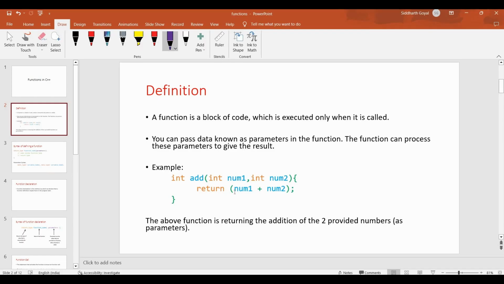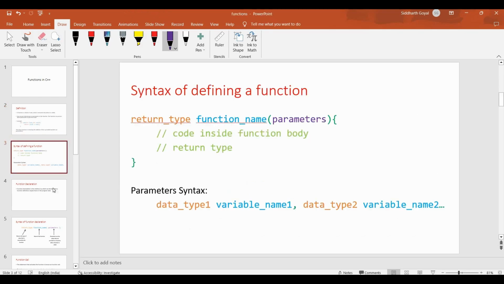So this result in the form of a return can be stored in a separate variable. And if there is no return, for example, if I'm just printing something, the return type will be void. If it's not returning but just printing the sum of two numbers, the return type will be void.